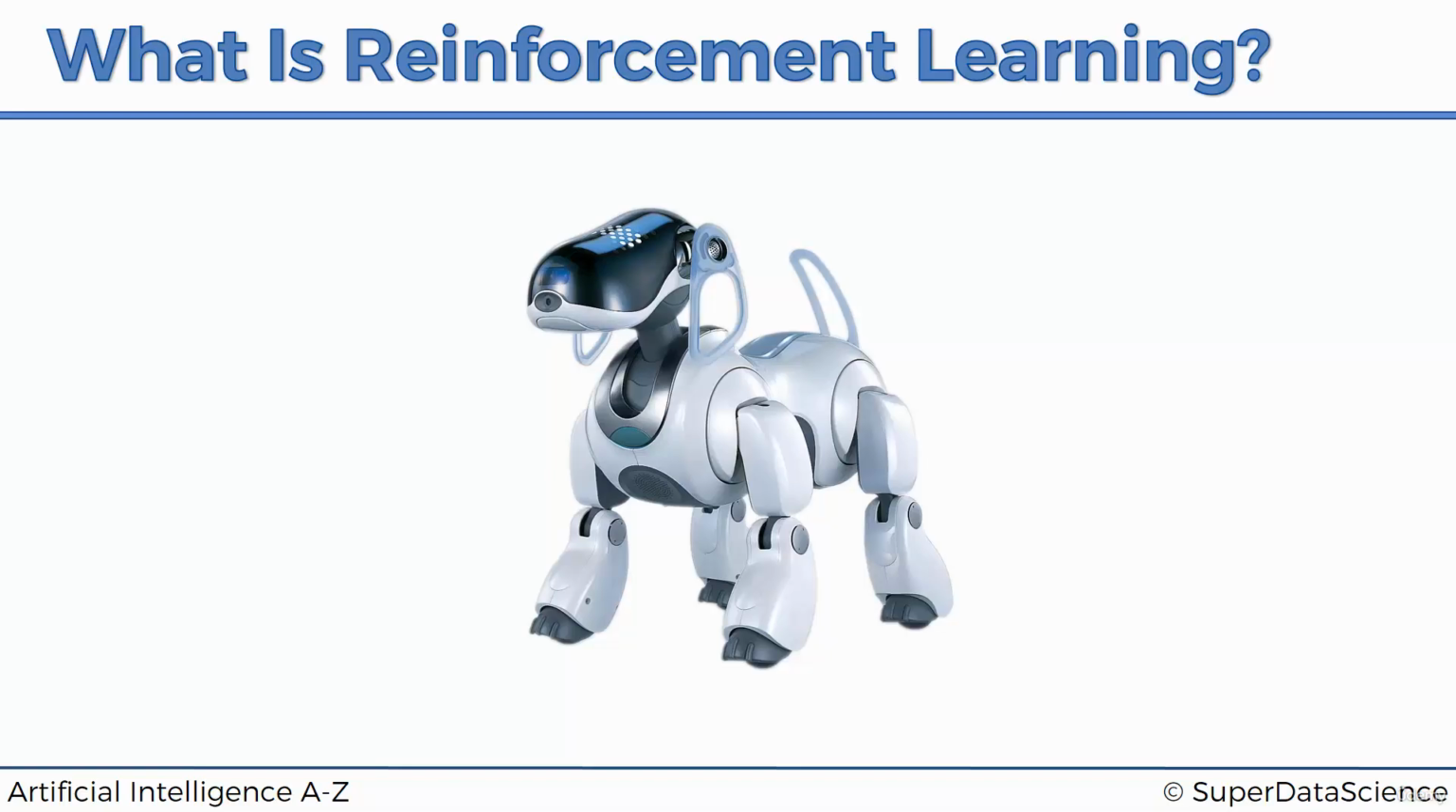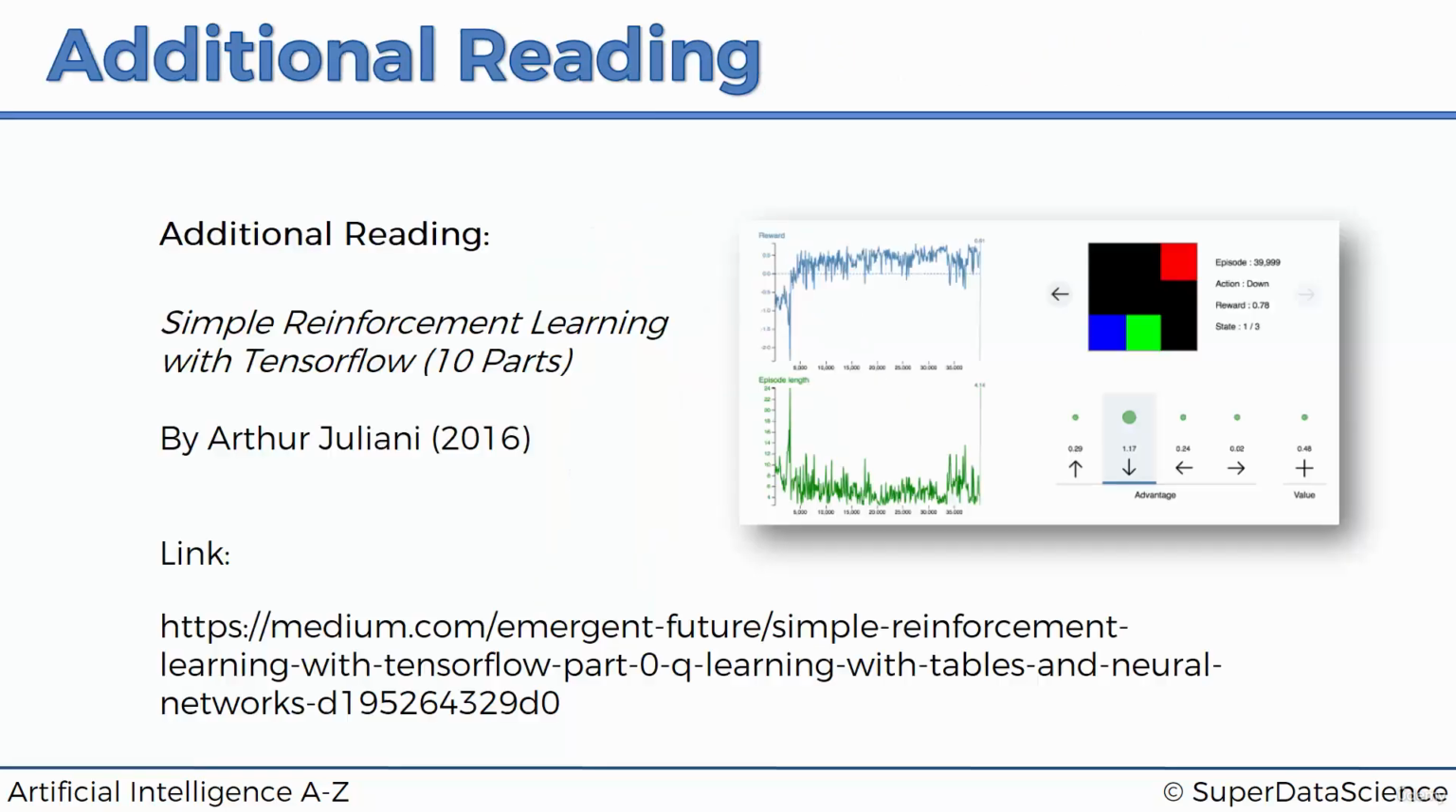In the meantime, we've got some additional reading for you. If you'd like to have some supporting materials, here's a great article which you can look into. It's called Simple Reinforcement Learning with TensorFlow. It's got 10 parts. The link is here, and you'll find the clickable link in the course resources. It's by Arthur Juliani, a 2016 article. And you can follow along with this course and also get additional information from that article.